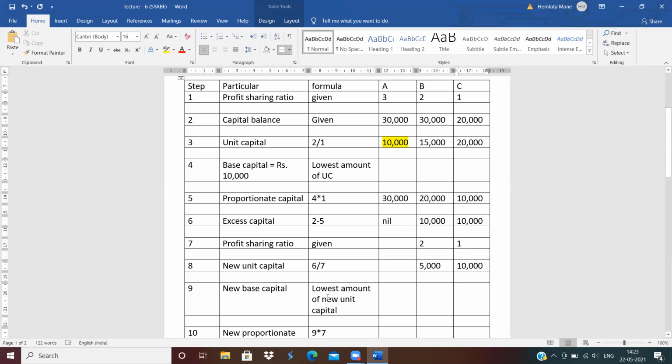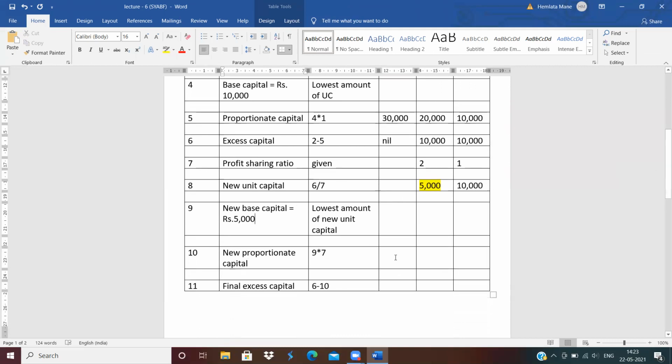New base capital, how to calculate? Lowest amount of new unit capital. Which is the lowest amount? 5,000 is the lowest amount. So new base capital is equal to rupees 5,000. Clear? Now next is the new proportionate capital.